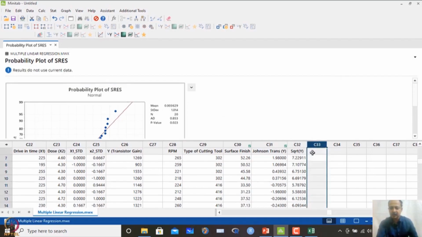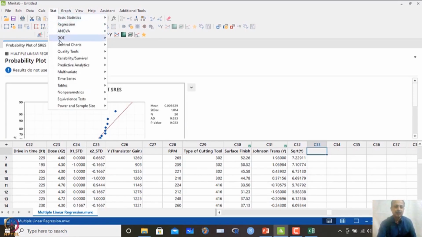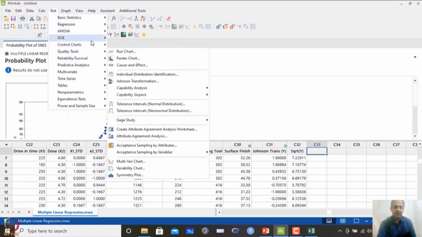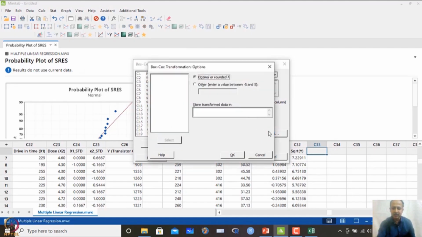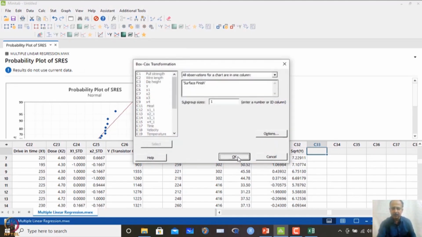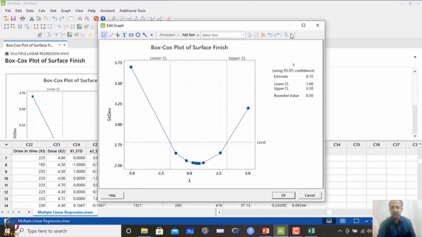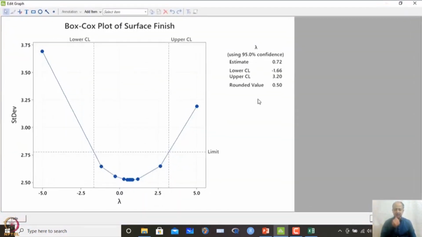So, first we will see whether Box-Cox transformation works for the y variable. We go to Control Charts, Box-Cox Transformation, and for this surface finish variable, subgroup size is 1, and in options we select optimal or rounded value of lambda. When you click that option, it suggests that the rounded value is 0.5, that means lambda we can take as approximately 0.5, although the actual value is 0.72, but we can take a rounded value which lies within the confidence interval. So, 0.5 we are selecting as the rounded value.